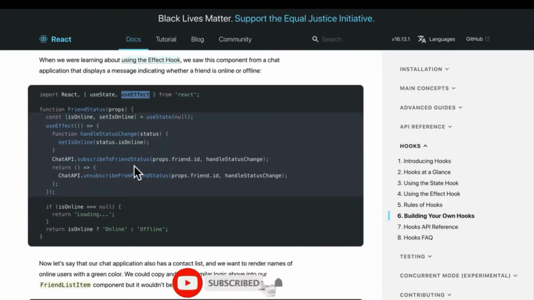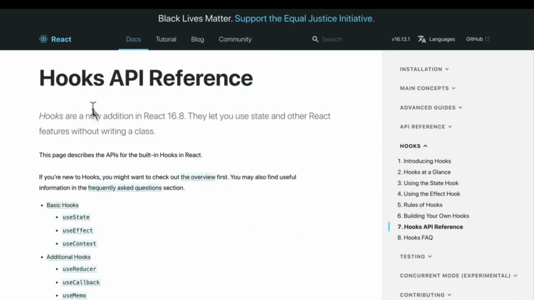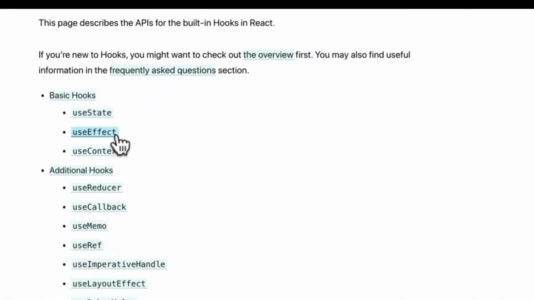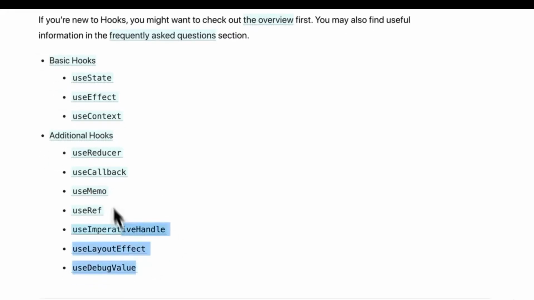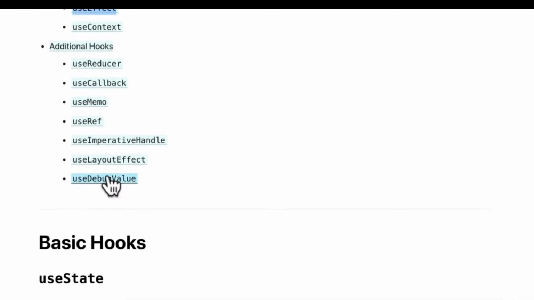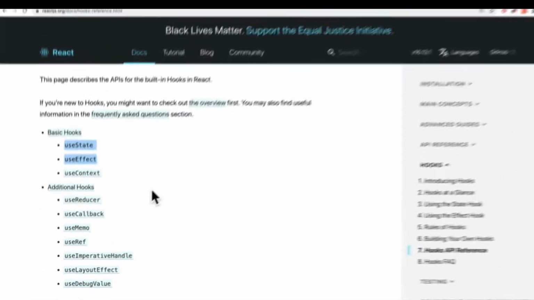Now, this is very dependent on the component that you're building, so I do recommend you read the documentation, because if you go to the hooks API reference, beyond useState and useEffect, there's a few other ones that you can use. As you can see, there's not that many, and most of the time you'll be using these two, but you can quickly get started in understanding how these work or even create your own.